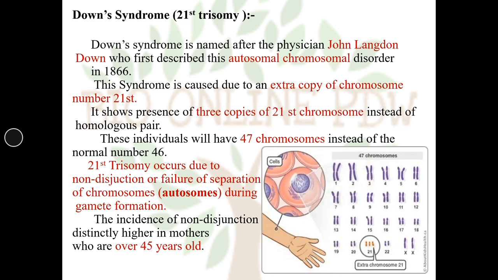So you can see the karyotype of the individuals having Down syndrome. The total shows the presence of 47 chromosomes, and you can see at the 21st position the 3 chromosomes are present. One extra 21st chromosome is present instead of a homologous pair.